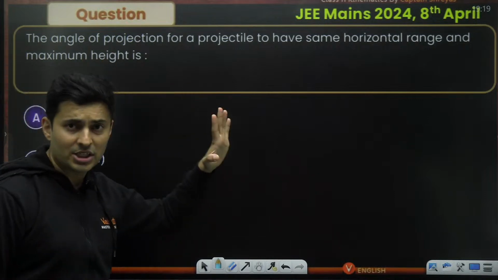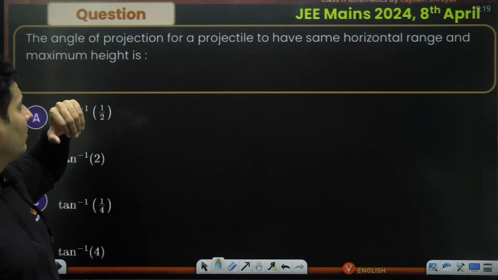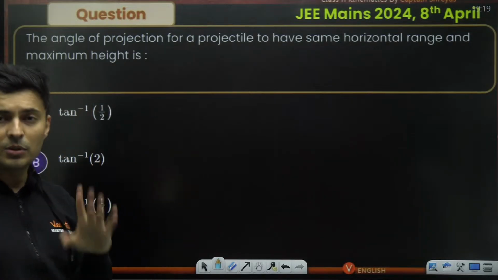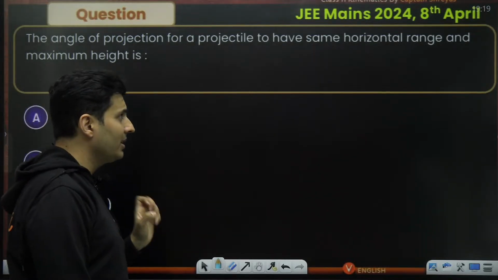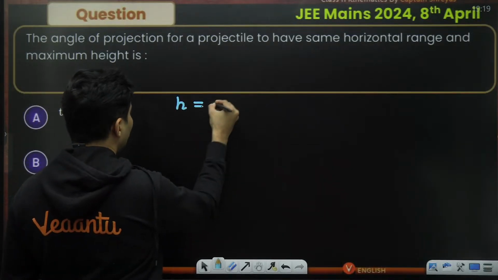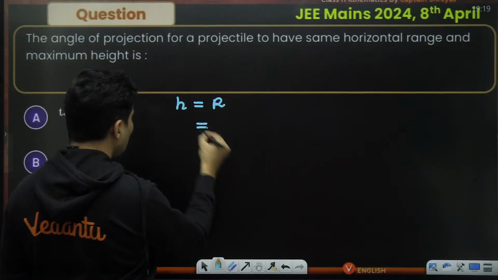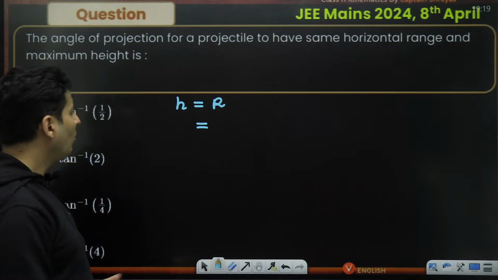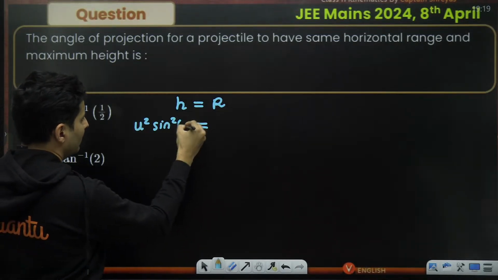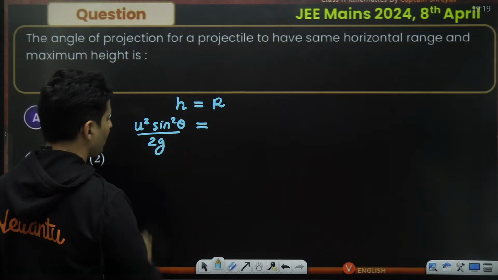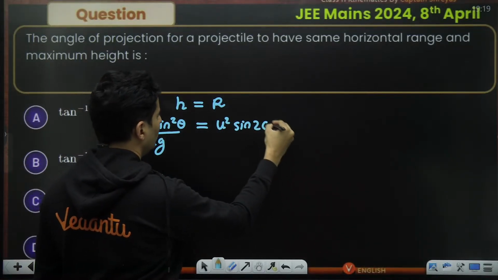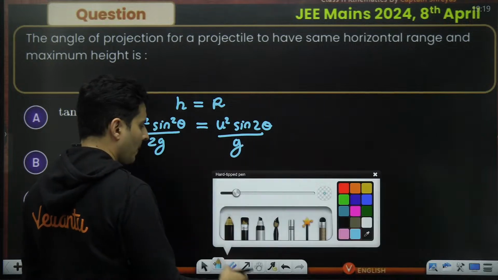The angle of projection of a projectile to have same range and same maximum height. Read the question carefully. It says I want the same range and the same height. So the height should be the range. Let's just use the formulas. What's the formula for height? It is u square sine square theta by 2g. What's the formula for range? It is u square sine 2 theta by g.